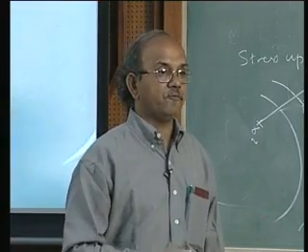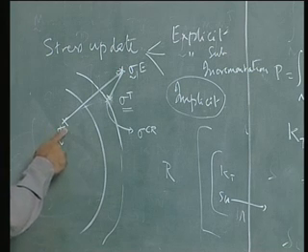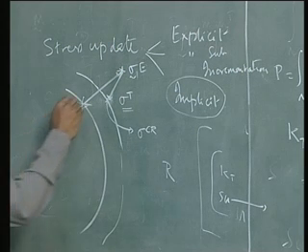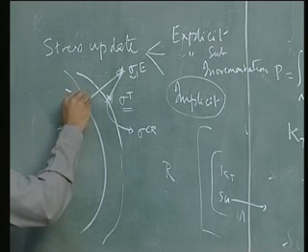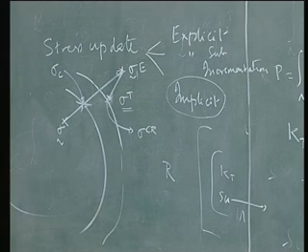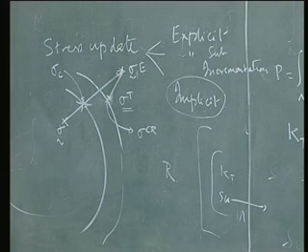In the same fashion, I have to now find out, as I move from this point to this point, where I will contact the yield surface. That point I need to know. That point where I contact the yield surface is called sigma c.